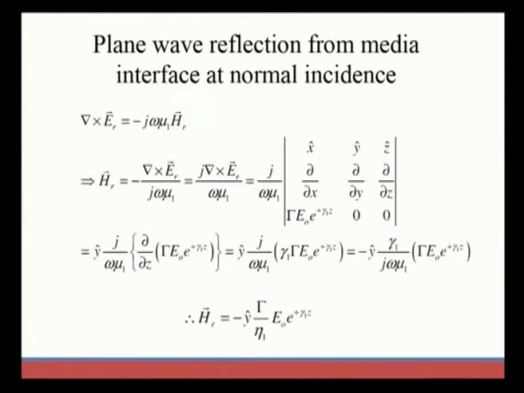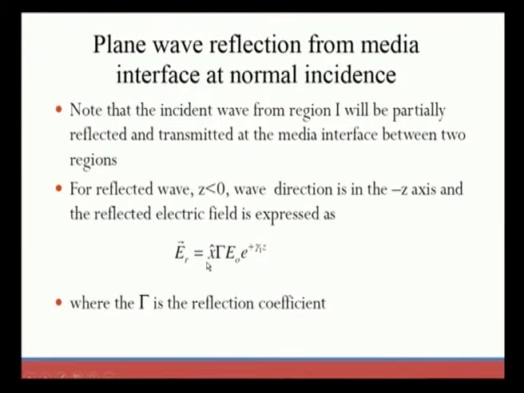In matrix form, this will be equal to ∂/∂z, that is partial differentiation with respect to z, of the term Γ E0 e to the power of plus γ1 z. This is what we already found with the help of the previous expression, where we found the reflected electric field.